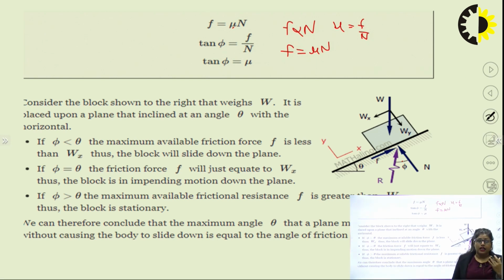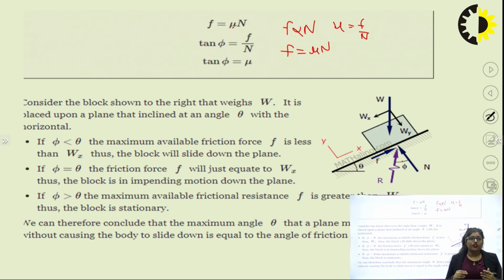The last one: if phi is greater than theta, that means the angle of friction is greater than the inclination of that surface, the maximum available frictional resistance F is greater than Wx, and the block is in a stationary position.